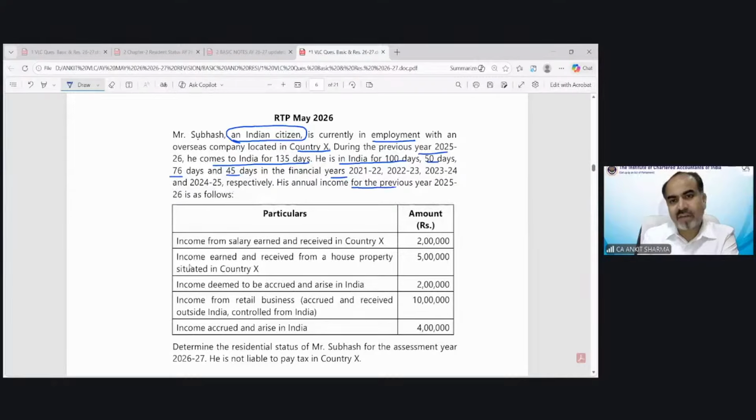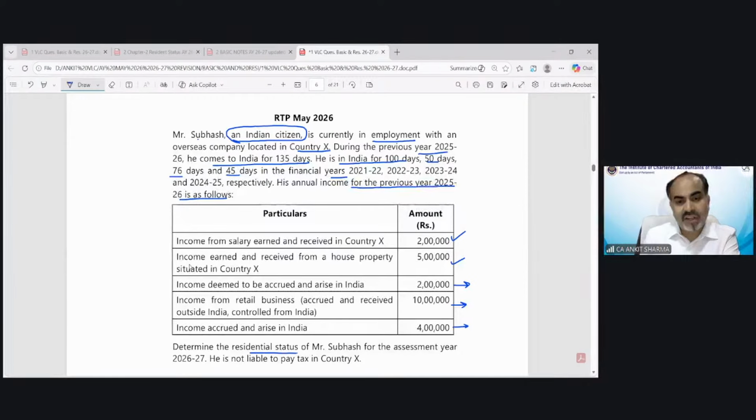His annual income for the previous year 25-26 is as follows: 2 lakh from salary from outside country, house property in country outside India, income deemed to arise or be received in India, income from retail business controlled from India, income accrued and arising from India.